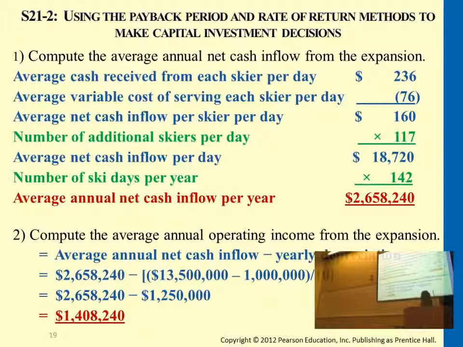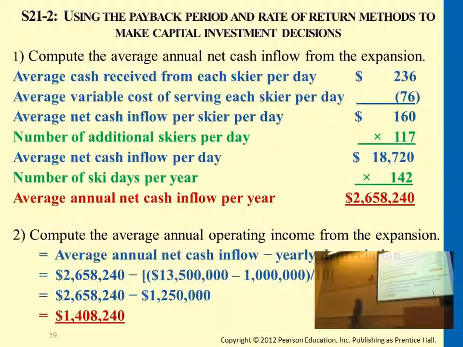So from this information here, how do we get payback period? How do we know how long it takes for us to cover the initial cost? So how many years will cover the initial cost, which is the $13,500,000. So that is the initial cost that we're covering. Then we divide it by this number, not the operating income, the net cash inflow.